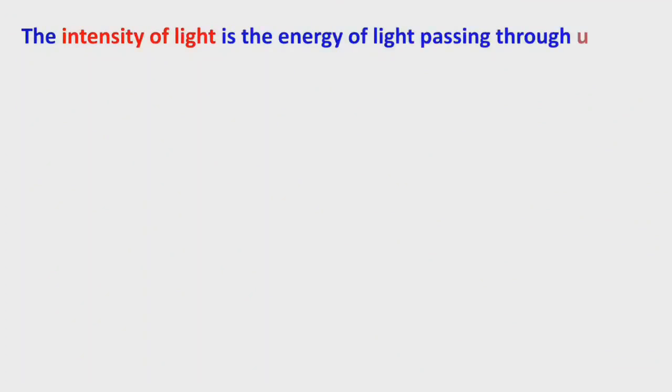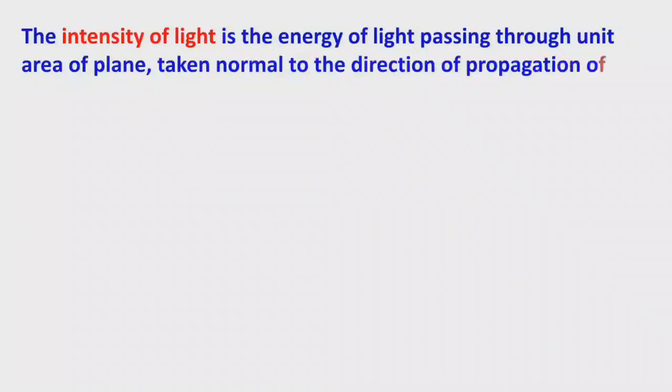The intensity of the light is the energy of the light passing through a unit area of a plane taken normal to the direction of propagation of the light in 1 second. This is the definition for intensity of the light. When light passes through a unit area plane, the plane is normal to the direction of propagation of the light. Then the light energy passing through the plane in 1 second is called intensity of the light.